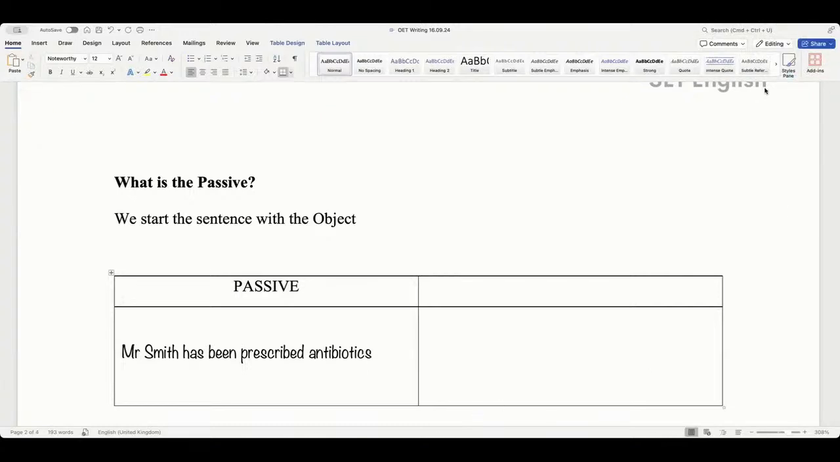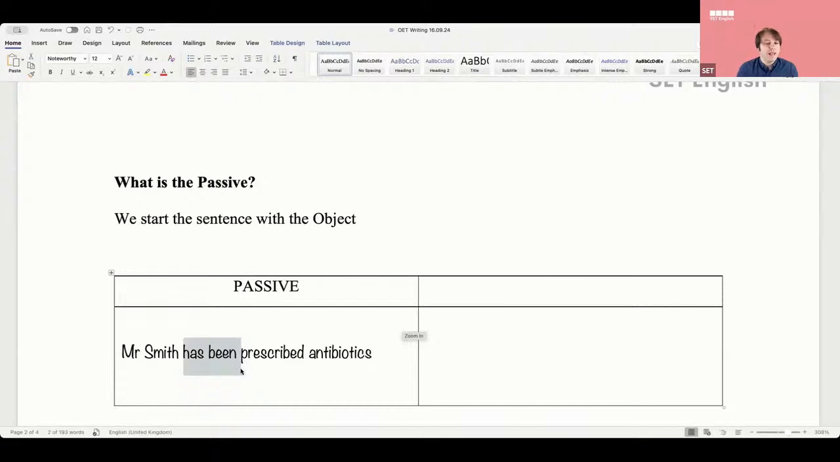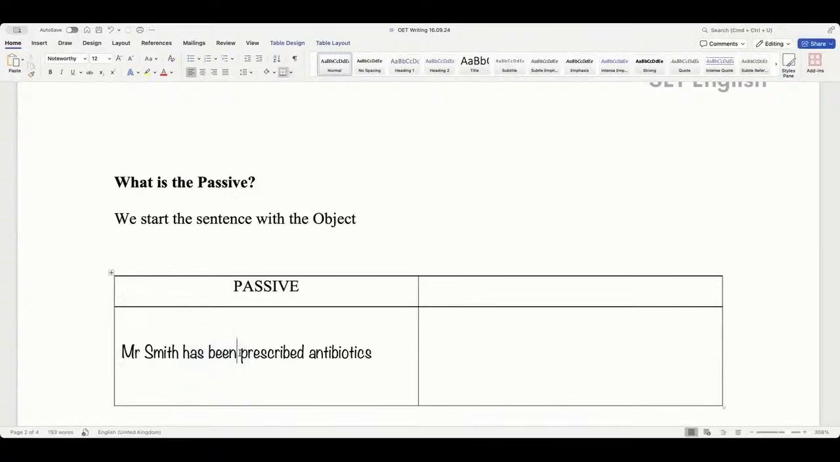Okay, so does everyone agree that this is passive? Is everyone agreeing that this is passive? Yes. Okay, so what is antibiotics? Can I say something? Before you come in, Anthony, I want to ask the questions. So, what tense is has been? Everyone, what tense is has been? Present perfect.